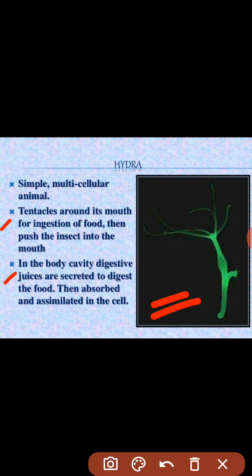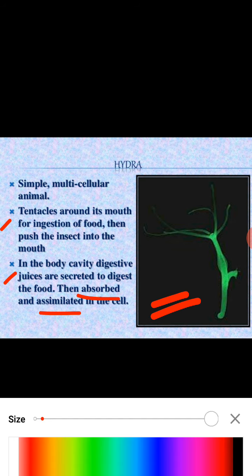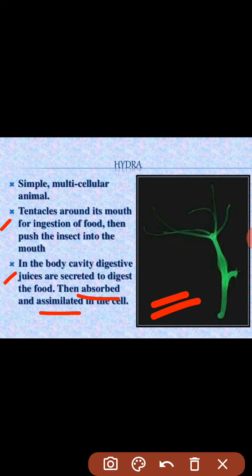These juices help digest the food, and when the food is digested it is absorbed and assimilated in the cell. This is how the hydra gets its energy, and this energy gets mixed into the cell.